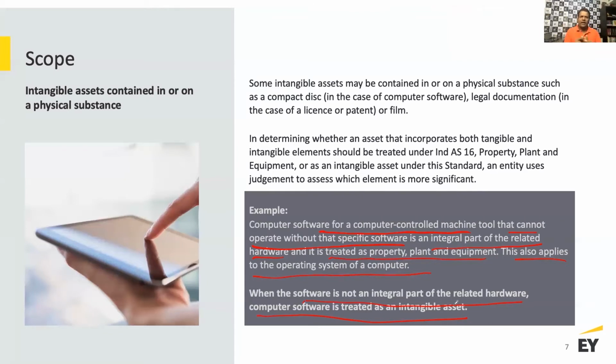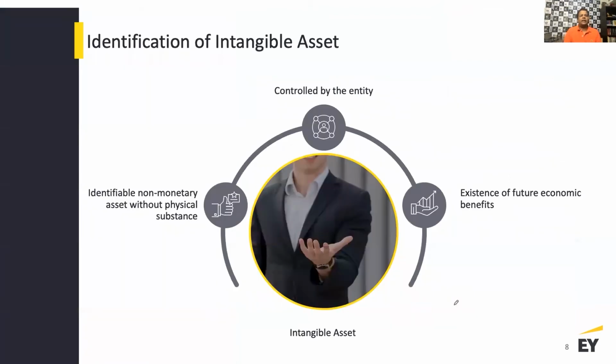So broadly speaking, I'm sure you understood how you identify intangible assets, and whether they are covered under this standard or dealt with in another standard. Now we're going to talk about whether they meet the requirements for capitalization or not.